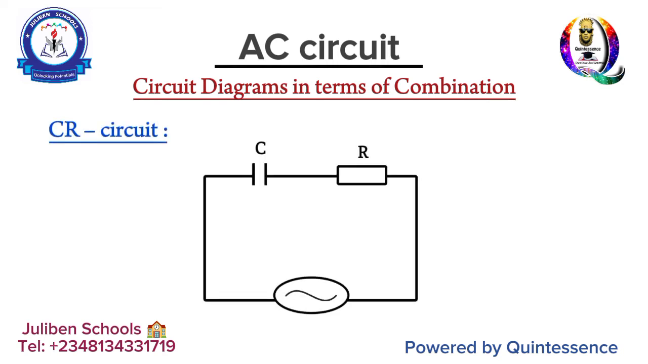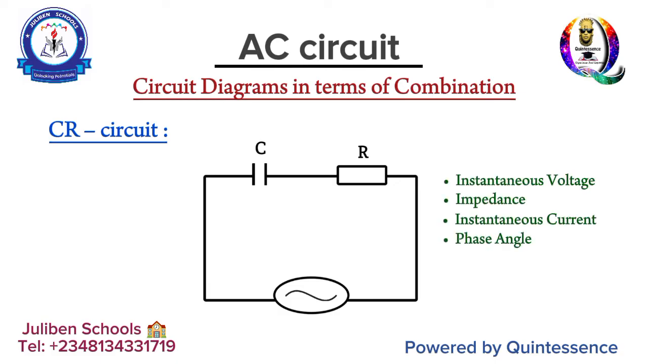A CR circuit simply means a circuit diagram made up of a capacitor and a resistor connected to a source of power. That's a CR circuit. C for capacitance, R for resistance. Okay, so when you have such a circuit, we can potentially calculate instantaneous voltage, impedance, instantaneous current, phase angle, and even power. Okay, when you have such kind of combination. So let's start with instantaneous voltage.